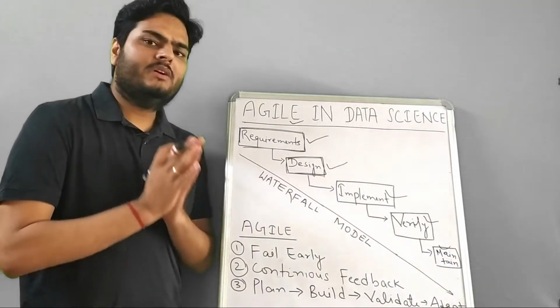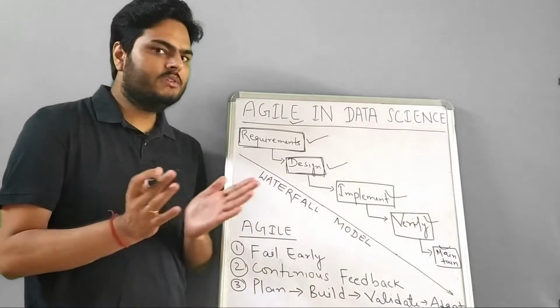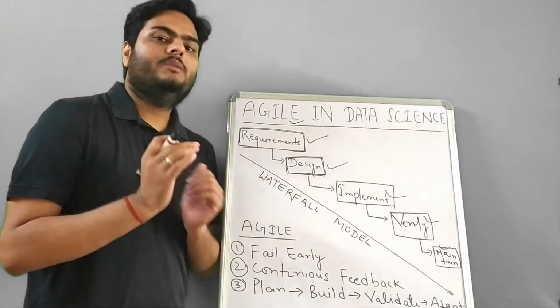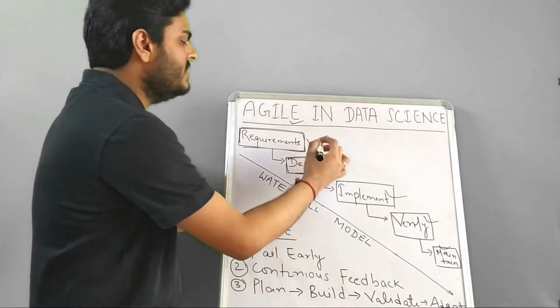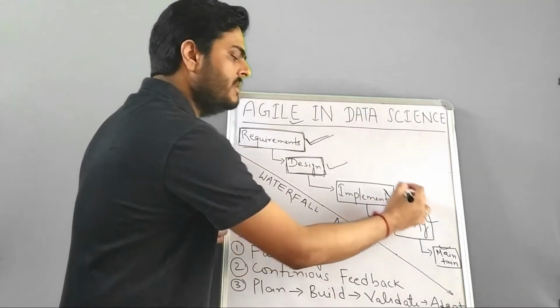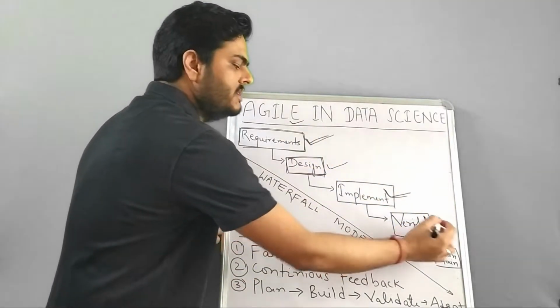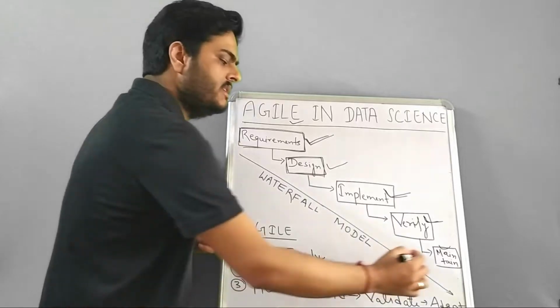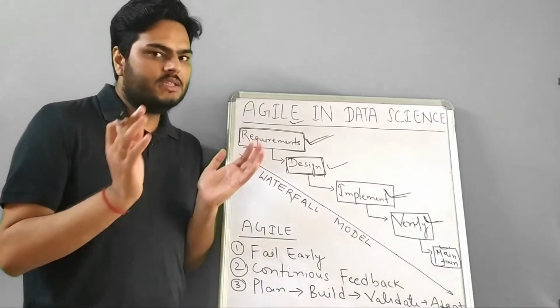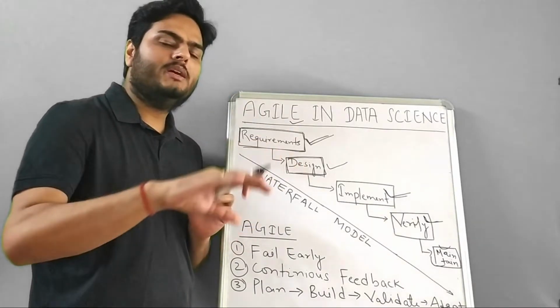There are certain disadvantages with this approach. Number one is that things are not executing in parallel. For requirements and design, some other team will be involved; for implementation, some other team; for verification or testing, a testing team; and for maintenance, a maintenance team. So there will be multiple teams working on the same project at different time intervals.